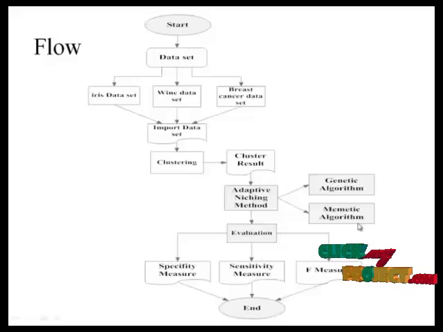The other algorithm is the memetic algorithm. In the memetic algorithm, we initialize the population value at runtime, and based on this population value we calculate the crossover and the fitness value. The fitness value is calculated based on the fitness function from the population, and based on the population fitness and crossover value, we get the offspring value. Further, we initialize the parent values, parent 1, parent 2 and parent 3, and based on these parent values we get the offspring and final result.